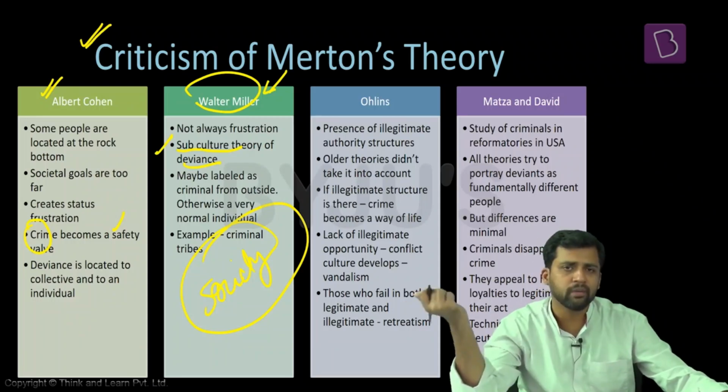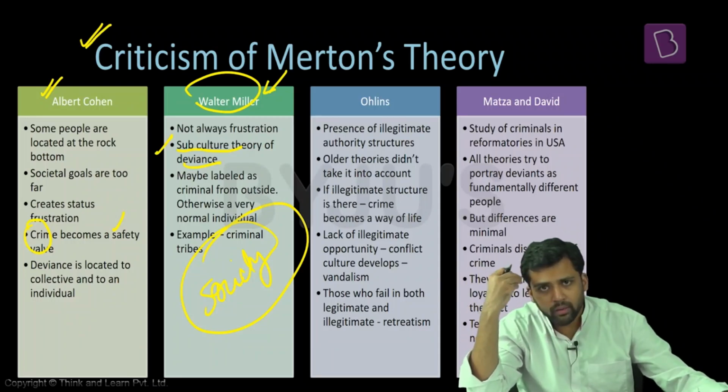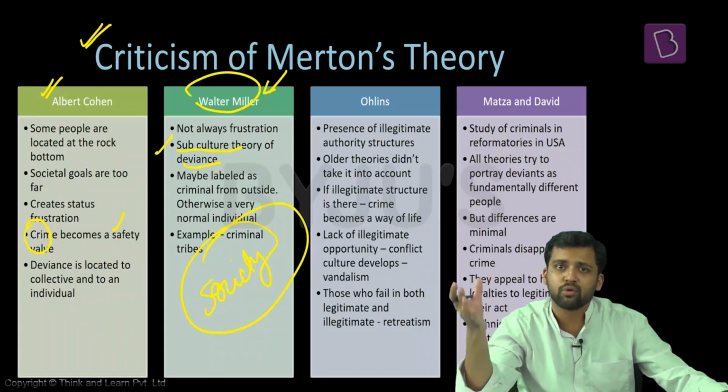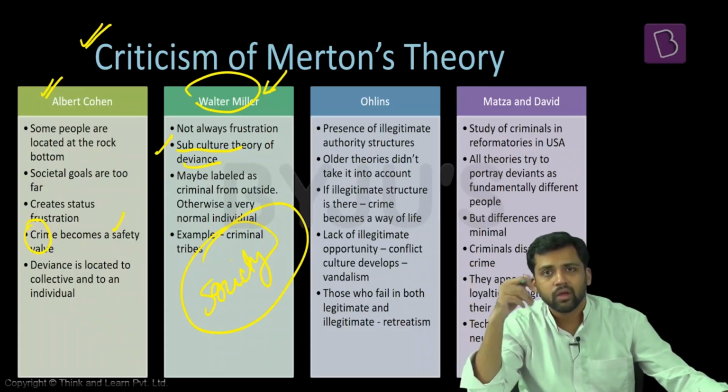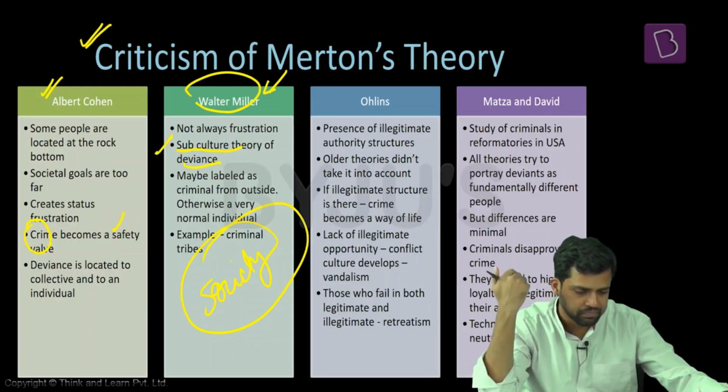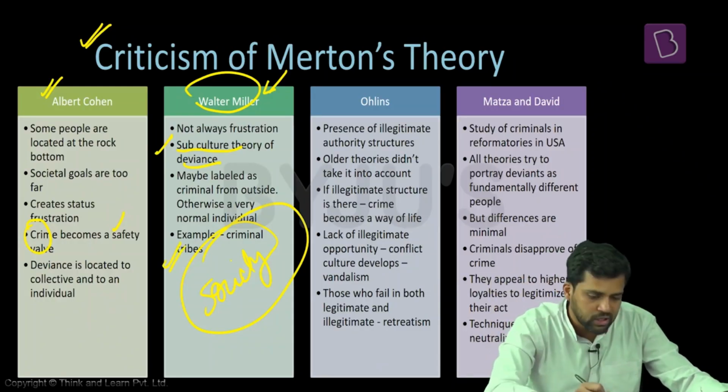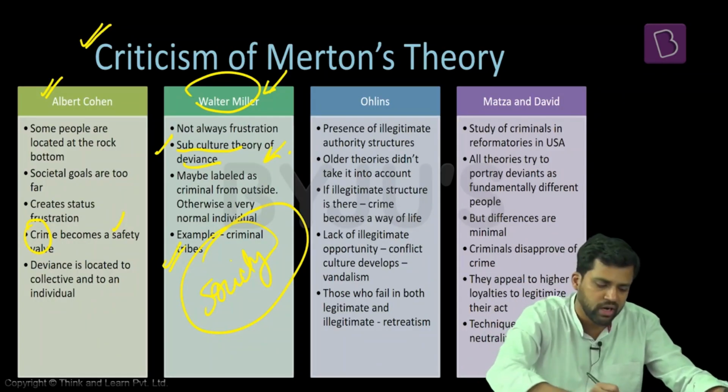For example, there are certain tribal groups in India for whom stealing is a way of life. From their birth, they're taught how to steal. For them, it is just any other profession. So stealing is not considered wrong among their societies. They're just average members within that tribe. That tribe is deviant. So this is an example of the subculture theory of deviance. They are labelled criminal from outside, but they're just normal individuals.